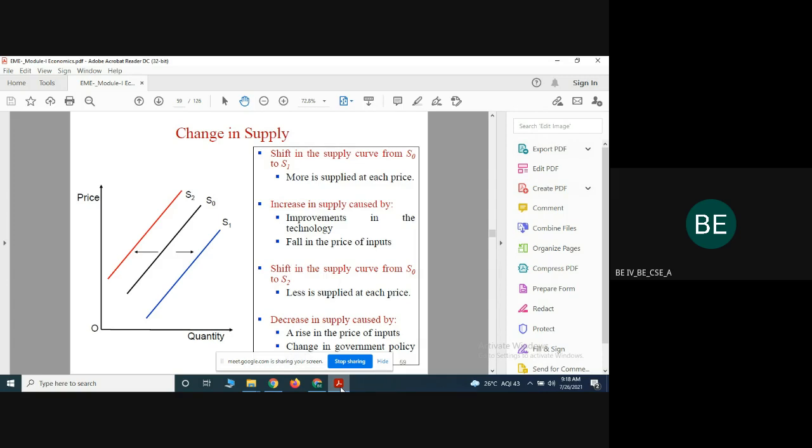Suppose the curve moves from S0 to S2. Then less is supplied at the given price. What causes that scenario? Maybe the price of the raw material has increased, or there is a change in government policies. Because of that, it happened. This is called a change in supply. What is the meaning of change in supply? If supply is increased at the same cost, what is the reason behind that? If supply is reduced, what is the reason? That can be demonstrated with change in supply.